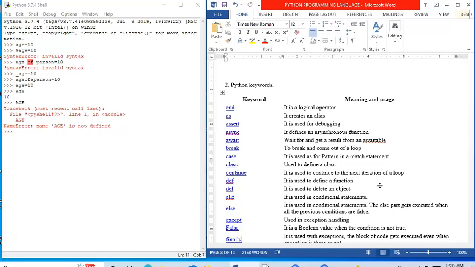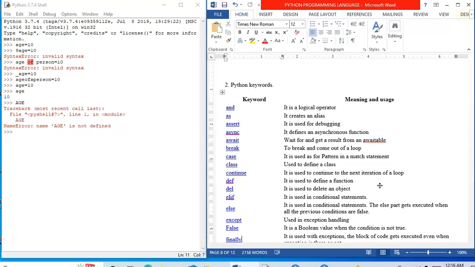Break, it is used to break and come out of a loop. The keyword case is used for patterns in a match statement. Class, it is used to define a class. Continue is used to continue to the next iteration of a loop. Def, it is used to define a function. Del is used to delete an object.